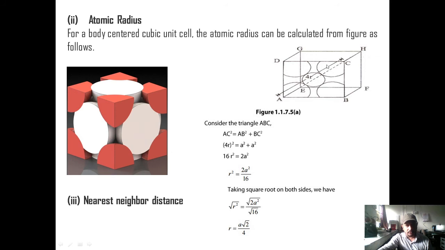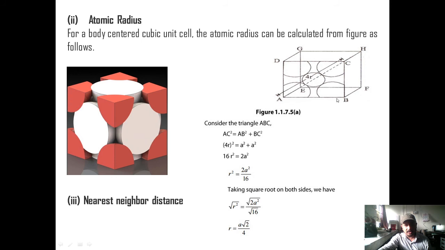Here there are four corner atoms. They are not touching each other along the edge of the unit cell. There is one extra face-centered atom here, and you can see the corner atom, face-centered atom, and diagonally opposite corner atom. They are touching along the face diagonal. So we consider these. We can find the face diagonal as r plus 2r plus r, which is equal to 4r.